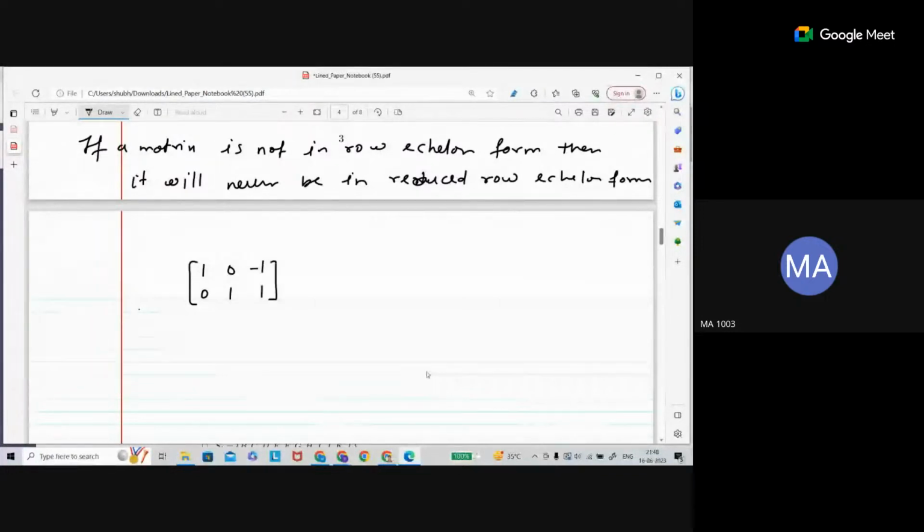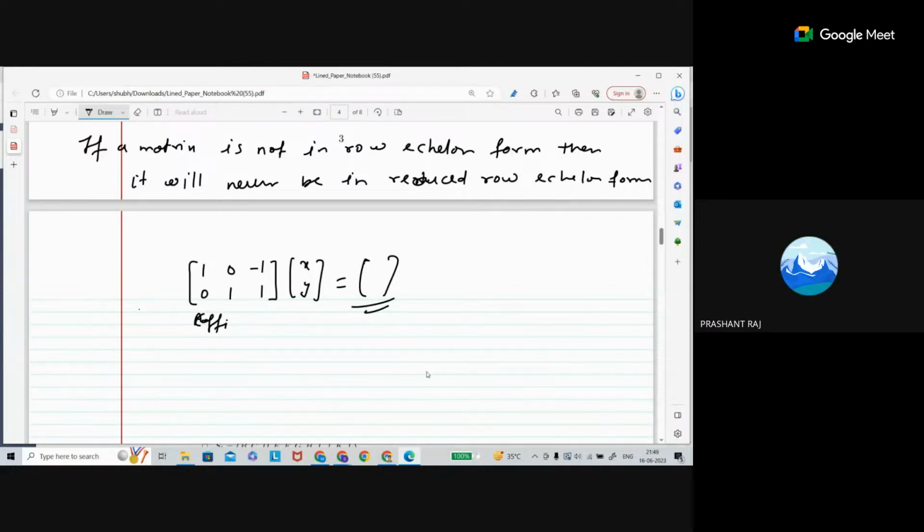Suppose this is a coefficient matrix of a system of linear equations. I don't care about the right side; only this one.